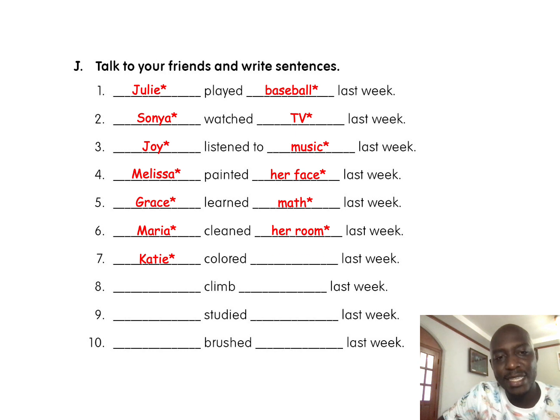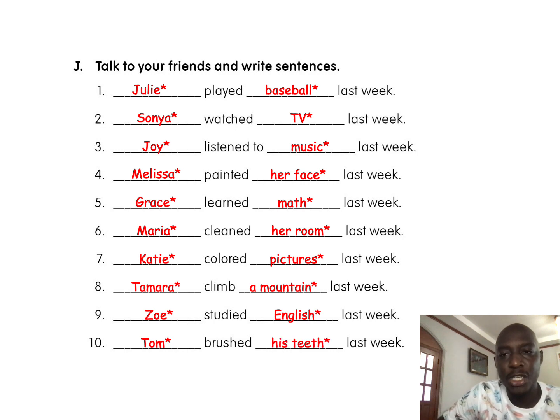Katie colored pictures last week. Next is Tamara. Tamara climbed a mountain last week. And we have Zoe. Zoe studied English last week. Tom brushed his teeth last week.